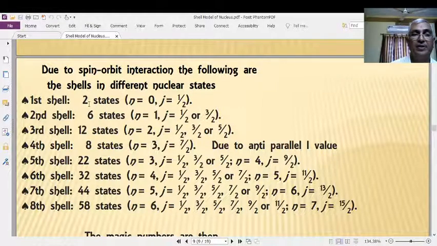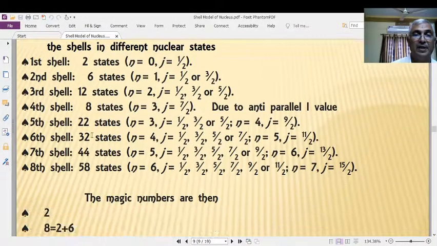First shell, 2 states, n = 0, j = 1/2. Second shell, 6 states, n = 1, j = 1/2 or 3/2, as I just explained to you. Third shell, there will be 12 states. Fourth shell, 8 states. In the fourth shell, due to the anti-parallel L value, you will get a lesser value.